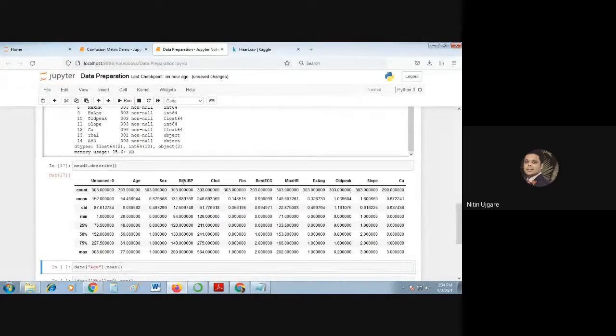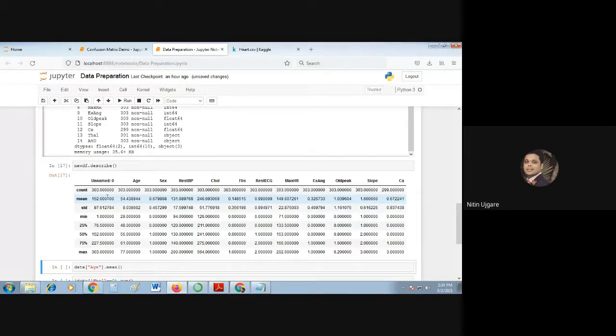Okay, so we know that the first feature has 303 values, one for each sample. Whenever your feature has a range of values, it is ideally a good practice to scale the feature.